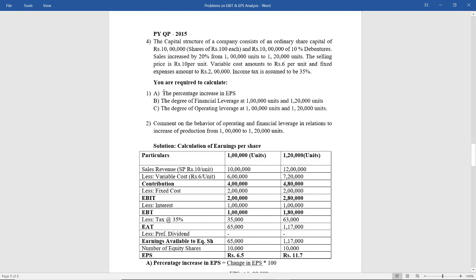So first they are telling us the percentage increase in EPS. To calculate the percentage increase in EPS, first we need to calculate EPS. So we are going to calculate EPS at 1 lakh units as well as 1 lakh 20,000 units. EPS calculation starts with EBIT. Now how to calculate EBIT? It is nothing but sales revenue minus the variable cost, you get contribution, less fixed cost, you get EBIT. And from EBIT if you deduct interest you get EBT, you deduct tax you get EAT, you deduct preference dividend you get earnings available to equity shareholders, then divide by number of equity shares you get EPS.